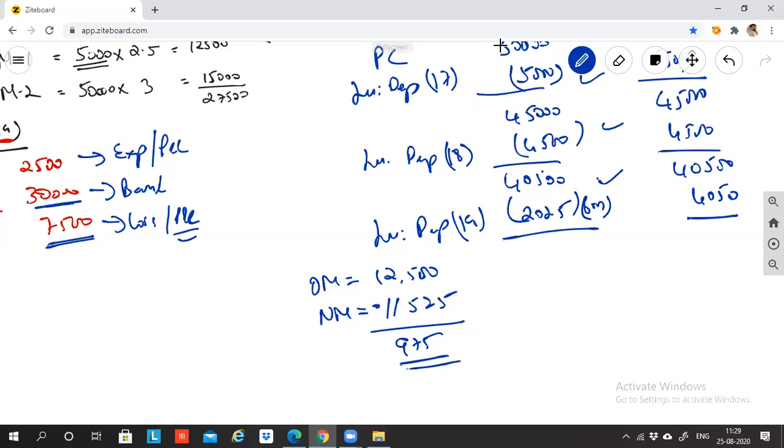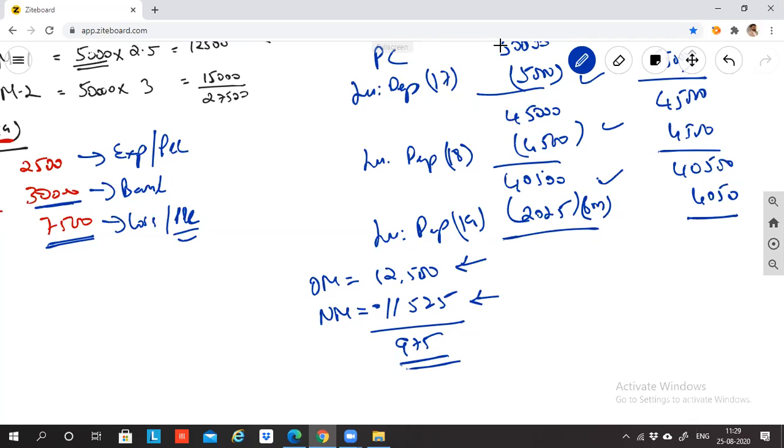975 difference வருது. அப்போ as per old method the depreciation charge is 12,500. As per new method it should have been 11,525. So excess பண்ணிருக்கோமா கம்மியா பண்ணிருக்கோமா charge? Excess, sir. Have I recorded excess depreciation or did I record less depreciation?